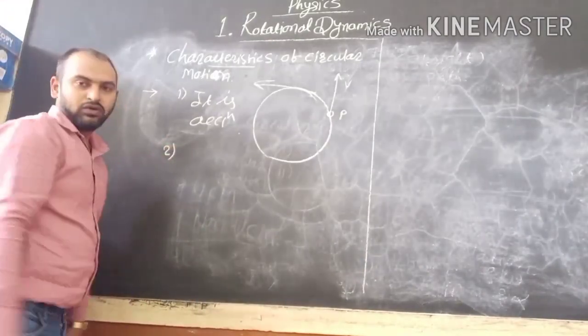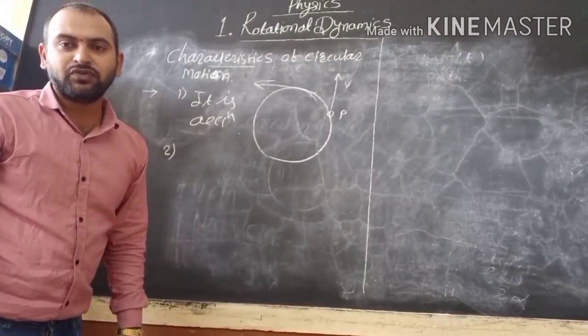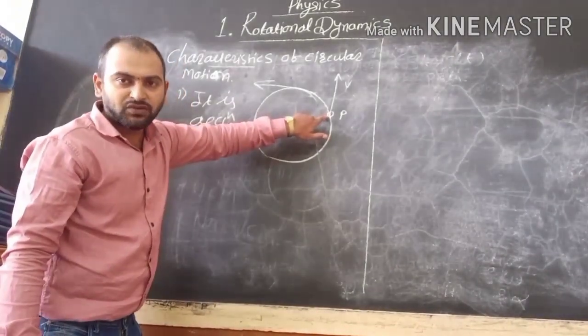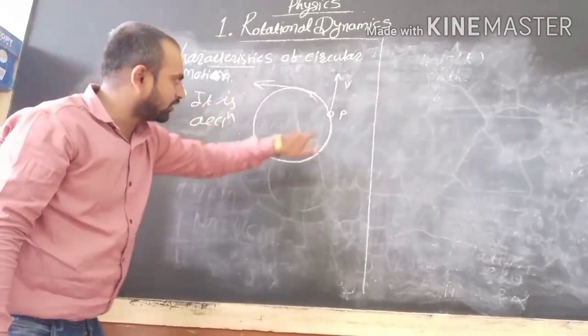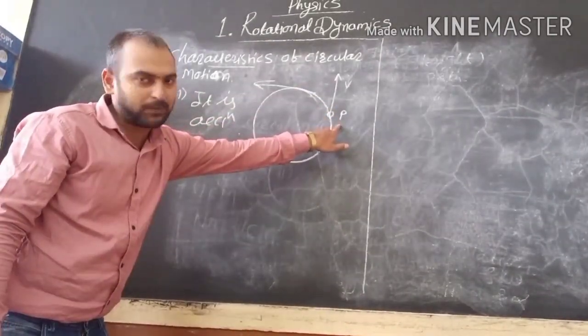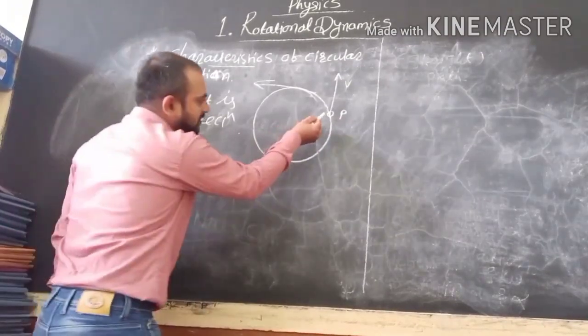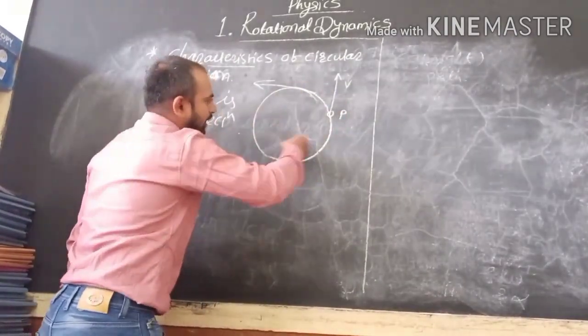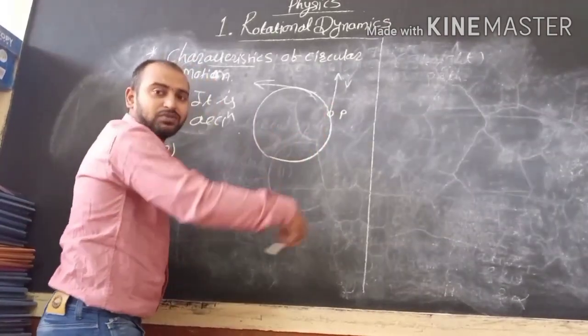Now we have the second characteristic. Suppose this is a particle P which performs a circular motion. It travels along this circular path and comes again to this point.